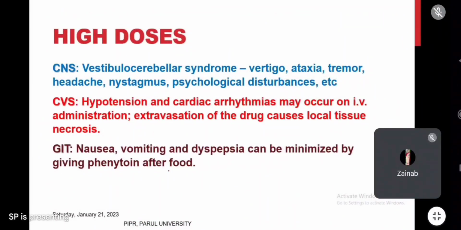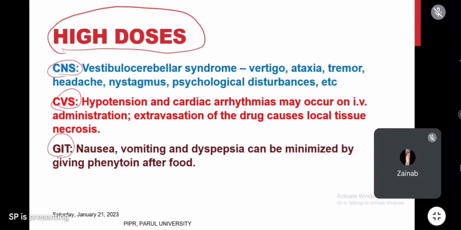And see, some other adverse effects in higher doses. Phenytoin has other adverse effects, especially in the central nervous system, cardiovascular system, and GI tract. In the central nervous system, it will cause vestibulocerebellar syndrome. Vestibular dysfunction happens. Actually, the vestibule is the organ present in the inner ear, which maintains the stability of the body.